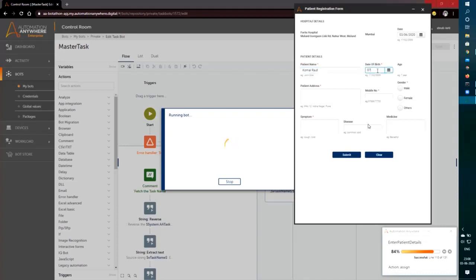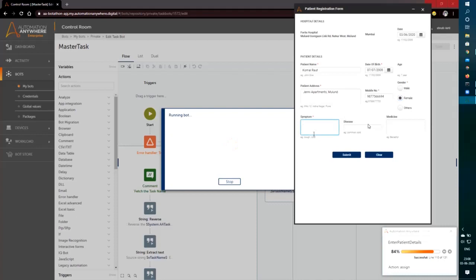Now just imagine if these steps could be taken by a contactless machine, just like our ATM, where we communicate with voice and the whole information gets populated in this manner. Or an IVR machine, which when we call, we provide the details of the patient over voice, and the form in the background gets updated like this, and the patient entry is generated. That could save quite a lot of time.